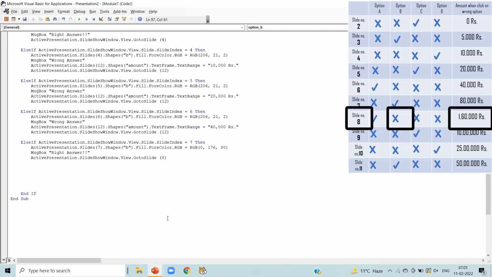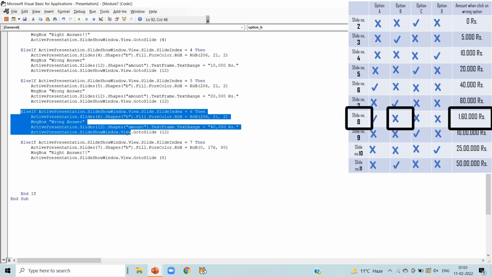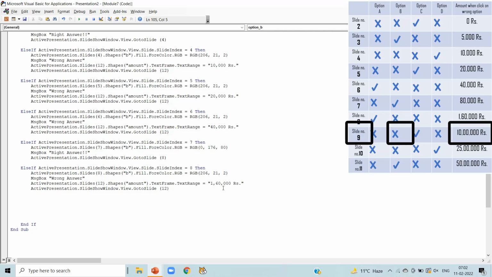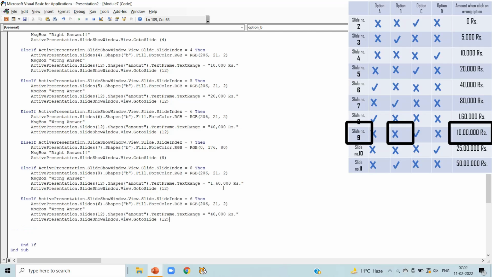Now in slide number 8, we can notice option B is wrong answer. So copy the code having wrong answer and paste it, and just check it that in first line we have to write slide number 8, active presentation dot slides 8, shape is B already there, color is red color, message box wrong answer, and the amount when we click on wrong answer is 1,60,000 here.